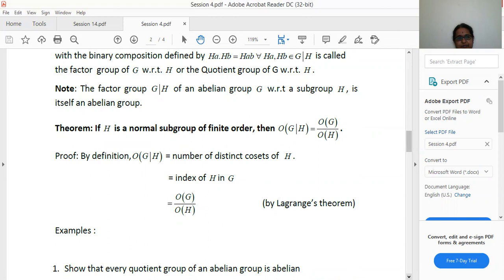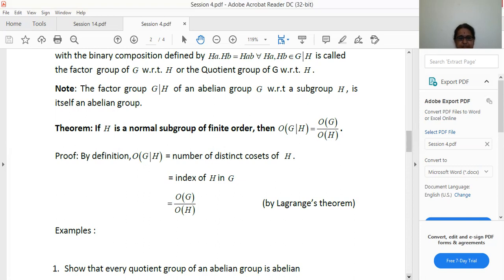Then we have one theorem. If H is a normal subgroup of finite order, then the order of G/H is equal to the order of G divided by the order of H. By definition, the order of G/H is equal to the number of distinct cosets of H, which is nothing but the index of H in G. Then by using Lagrange's theorem, the index of H in G is equal to the order of G divided by the order of H. Hence, the order of G/H is equal to the order of G divided by the order of H. That is, the number of elements in G/H is equal to the number of elements in G divided by the number of elements in H.